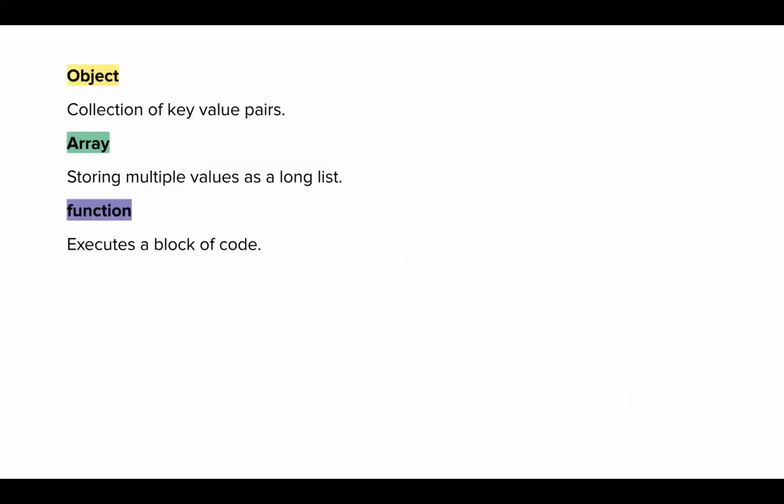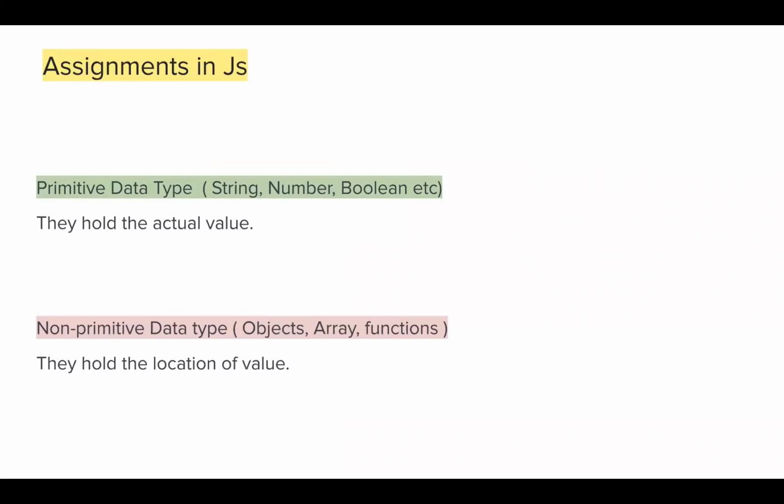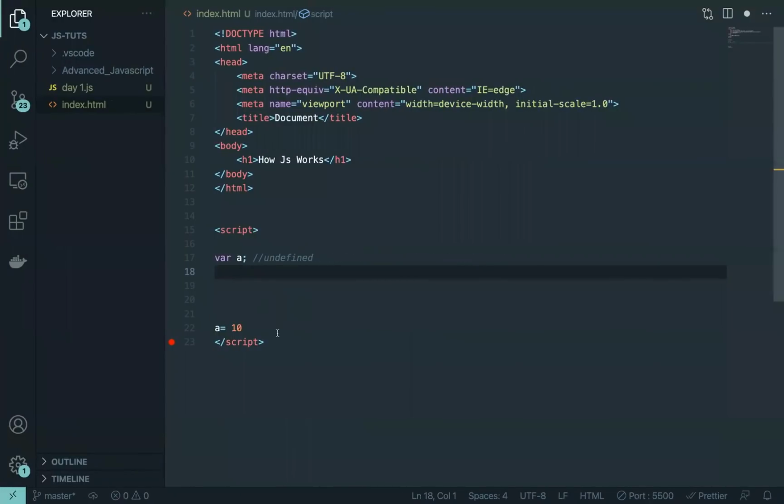Now for the non-primitive data types, we have object, array, functions. Again, you know what those are, and as we'll be moving on, these things will be fundamental to our solving problems and everything, so no need to go again. Now this is some alien concept you are looking at, by value and by reference. So what is this thing? See, in assignments, so what is an assignment in JavaScript? That's the first thing that we should be aware of.